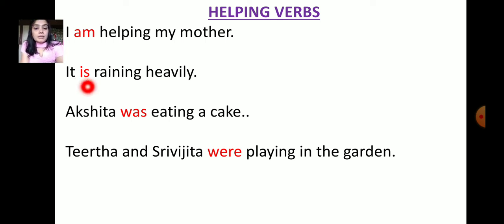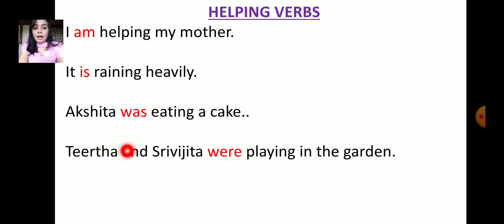It is raining heavily. Raining is the verb and the helping verb is is. Akshita was eating a cake. Which is the verb here? The main verb is eating, and the helping verb is was.